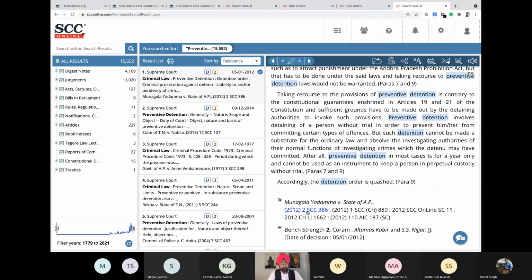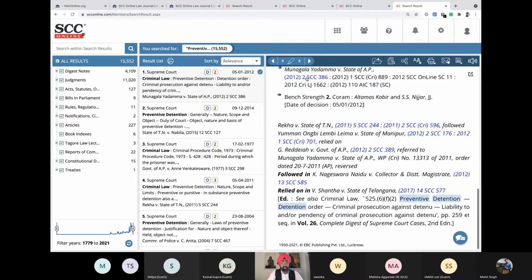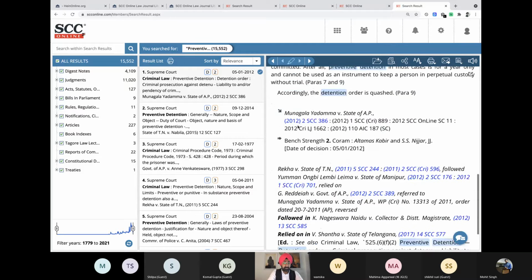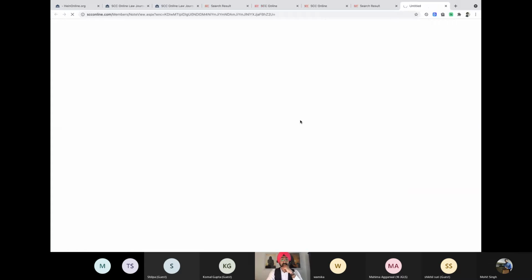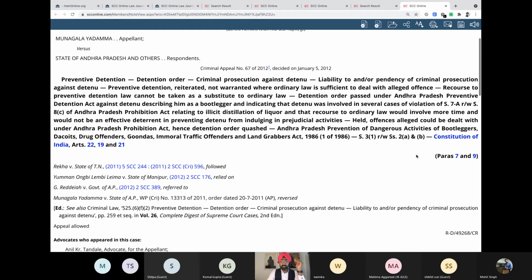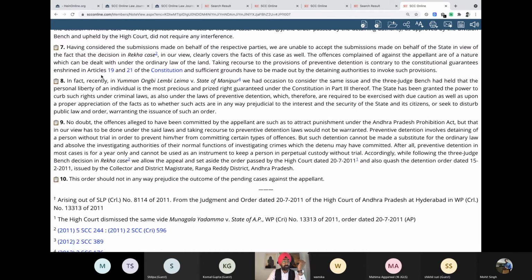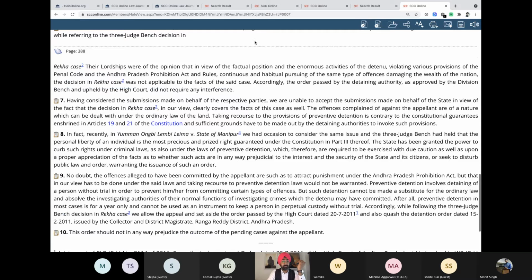Not only over here, if you open the judgment, this is the point of preventive detention. Even if I open the full judgment, how can I open it? I can click on this citation. Once I click on the citation, it opens the judgment. And even when I see the head notes there, the hyperlinkage is done rightly. I can click on this 7, and it jumps straight away to para 7 of that judgment. So this linkage has been done for all the judgments.